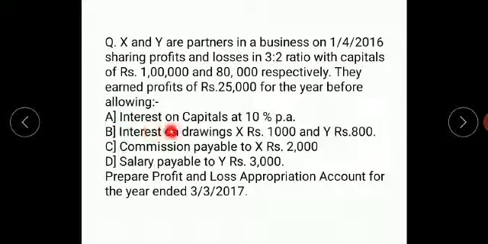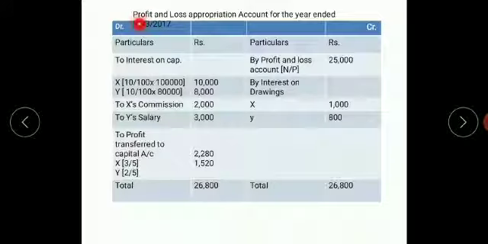First one, interest on capital 10% per annum. Interest on drawings X 1000, Y 800. Commission payable to X 2000. Salary payable to Y 3000. Prepare profit and loss appropriation account for the year ended 31/3/2017. Now come to the solution.